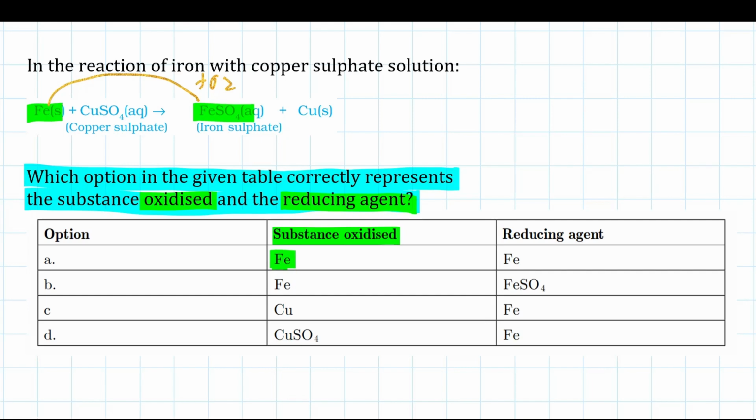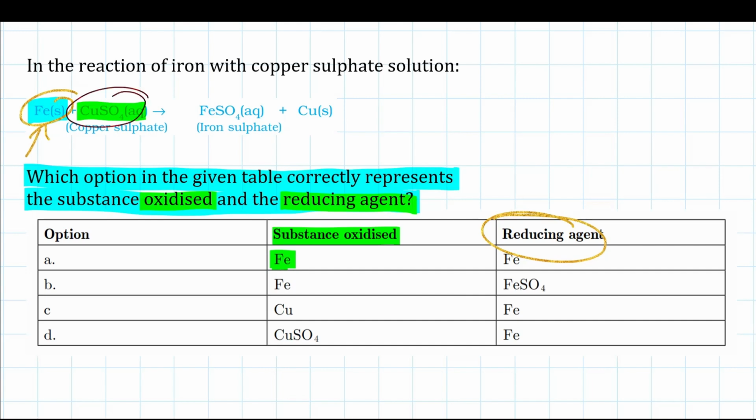Now, which is reduced here? Clearly, copper sulfate is reduced. And this is very important to understand: the substance reduced acts as an oxidizing agent and the substance oxidized acts as a reducing agent. One more time. The substance getting oxidized acts as a reducing agent, and the substance getting reduced acts as an oxidizing agent.